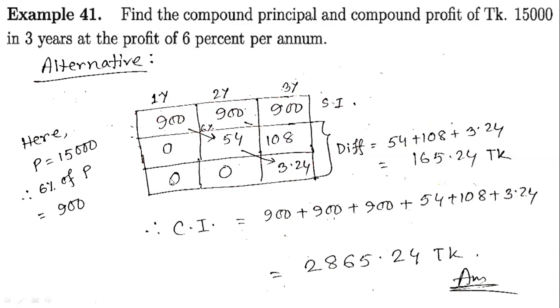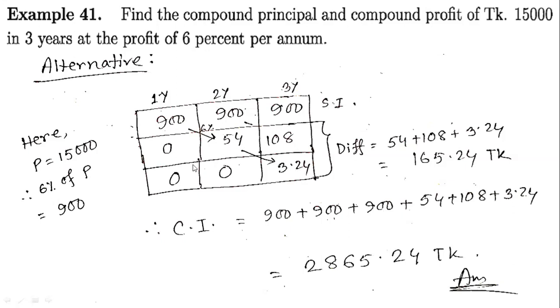Here this part is 0, this part is 0, and for this part you need to find again 6% of 54. 6% of 54, that is 54 into 6 by 100. Just using a calculator you will get this. Here the compound interest will be this plus this plus this plus this plus this plus this.